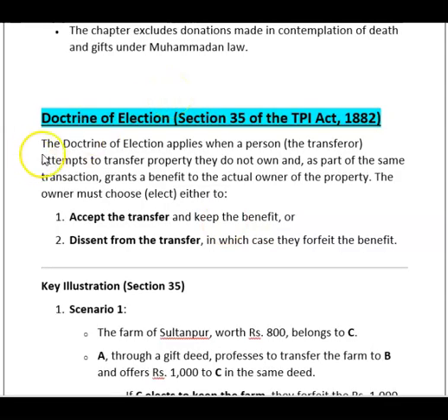Next, Doctrine of Election. This is section 35 of the TP Act 1882. The doctrine of election applies when a person, the transferor, attempts to transfer property they do not own, and as part of the same transaction grants a benefit to the actual owner of the property. The owner must elect either to accept the transfer and keep the benefit, or dissent from the transfer, in which case they forfeit the benefit.